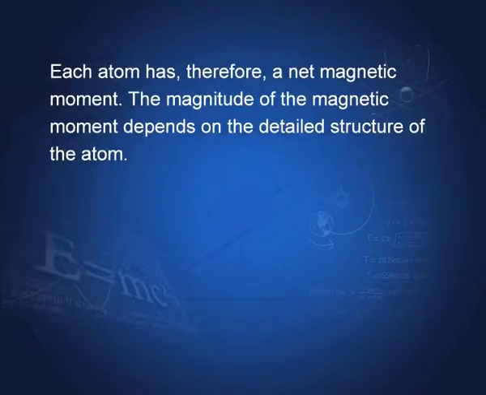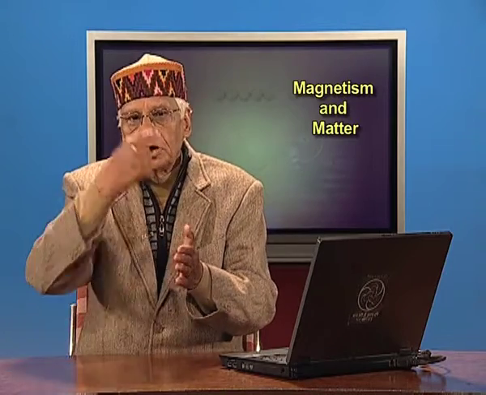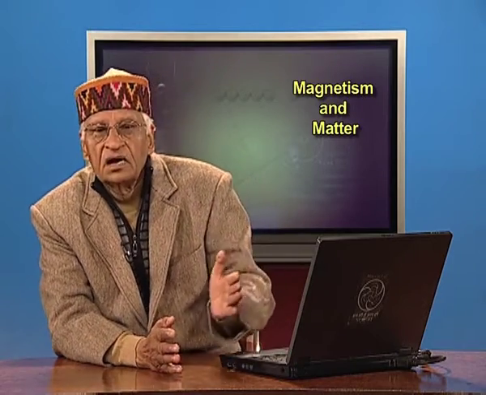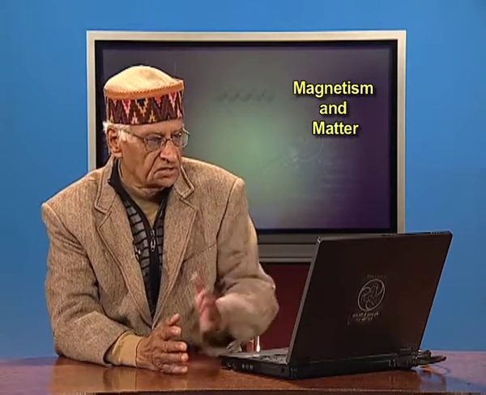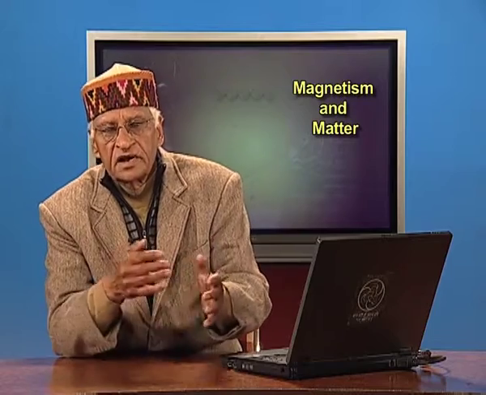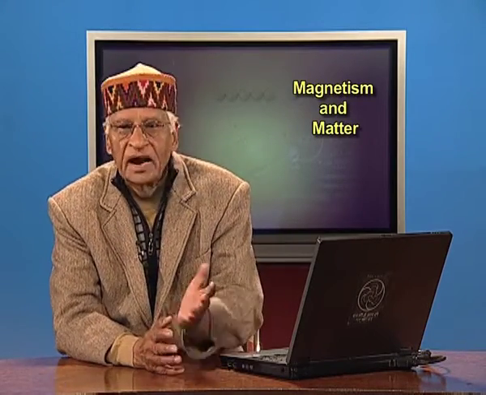Each atom has therefore a net magnetic moment, part due to the orbiting electrons and part due to the intrinsic magnetic moment of the electrons. The magnitude of the magnetic moment of the atom depends on the detailed structure of the atom, how many electrons are there and how many orbits are there, and so on.